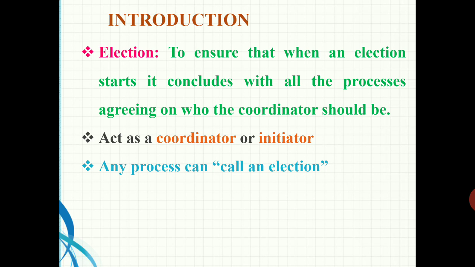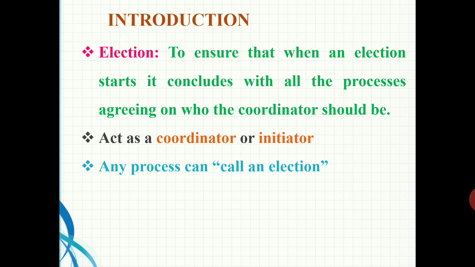So it is sometimes necessary that from a set of processes, a process must be selected as a leader or a coordinator. The leader election requires that all the processes agree on a common distinguishable process, which we can also call a leader. The election algorithms are meant for electing a coordinator process from among the currently running or active processes in the system in such a manner that at any instant of time there is a single coordinator for all processes in the system. That is the idea of the election algorithm.